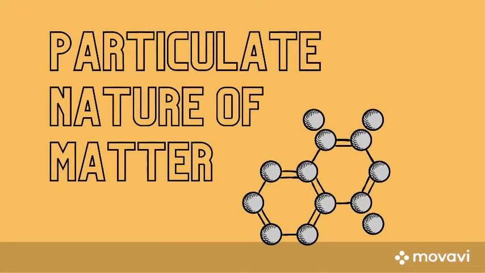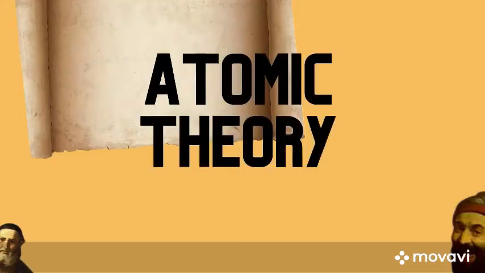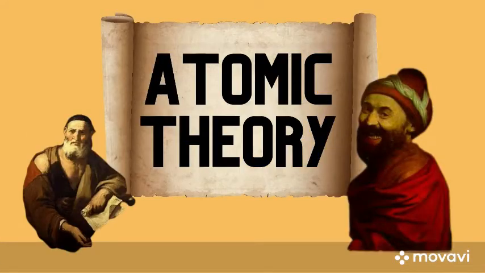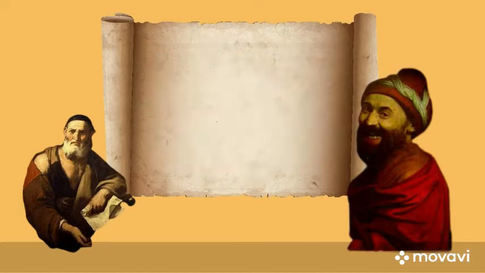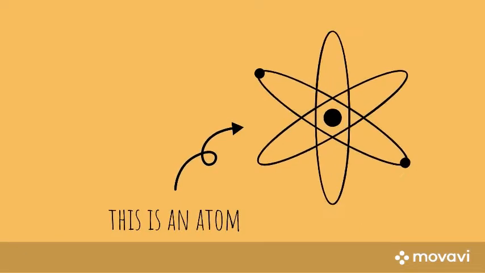Matter is particulate in nature. This means that between separate fragments of matter, there are also spaces which contain no matter. This is the atomic nature of matter, which was proposed by the Greek philosopher Leucippus and his student Democritus. This is bounded by the atomic theory that gave rise to the now common knowledge that there are many particles which make up matter. The primary particle in chemistry is what we call an atom. It was thought to be the most indivisible particle.